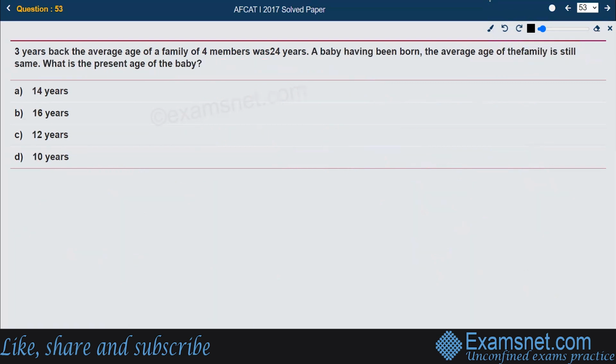Now, 3 years back, the average age of a family of 4 members was 24. A baby having been born, the average of the family is still the same, meaning still 24 years only. This is what he's saying: 3 years back, the average age of a family of 4 was 24 years.